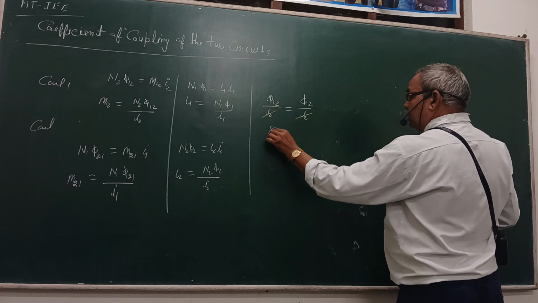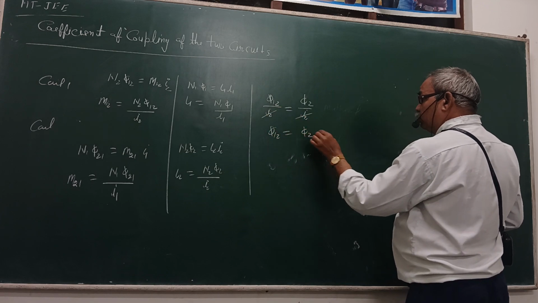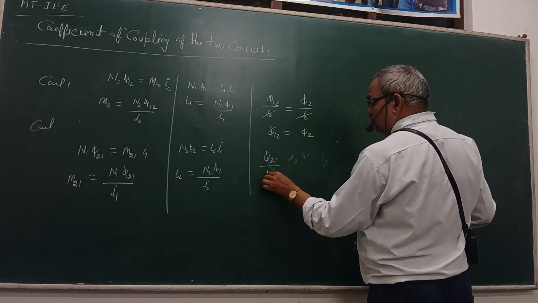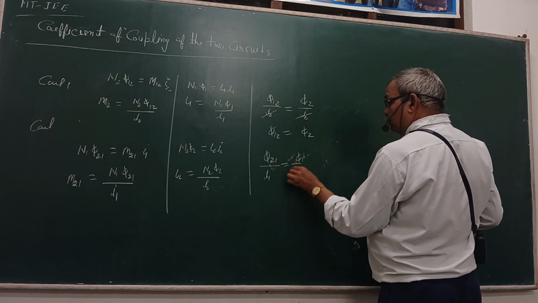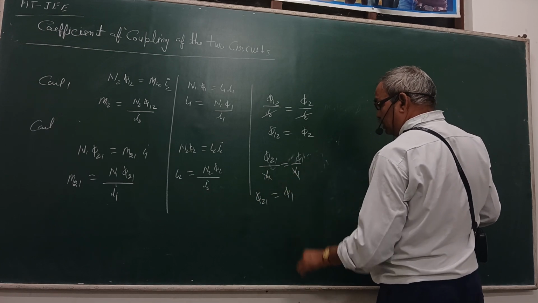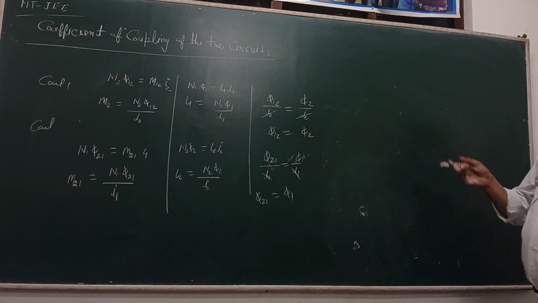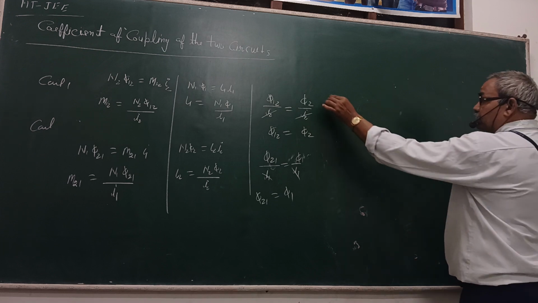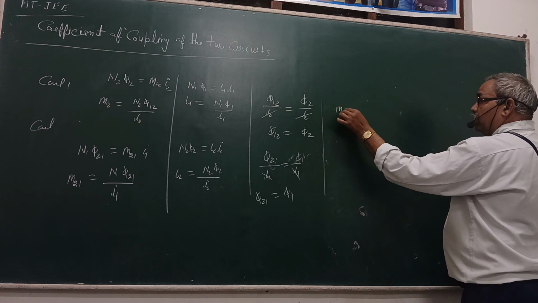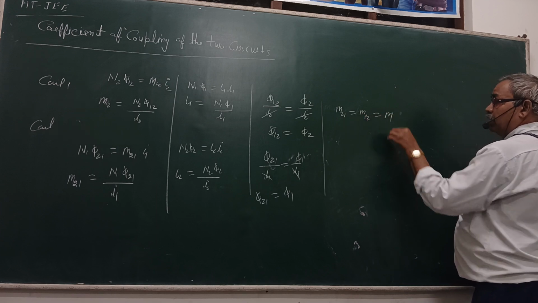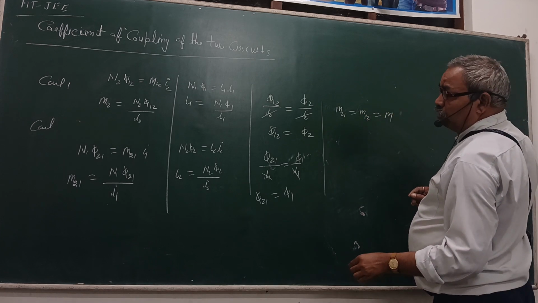The I2 cancels, so phi12 is equal to phi2. In a similar case, phi21 upon I1 is equal to phi1 upon I1, so phi21 is equal to phi1. So phi12 is equal to phi21. Then mutual induction is defined as M21 is equal to M12 is equal to M.